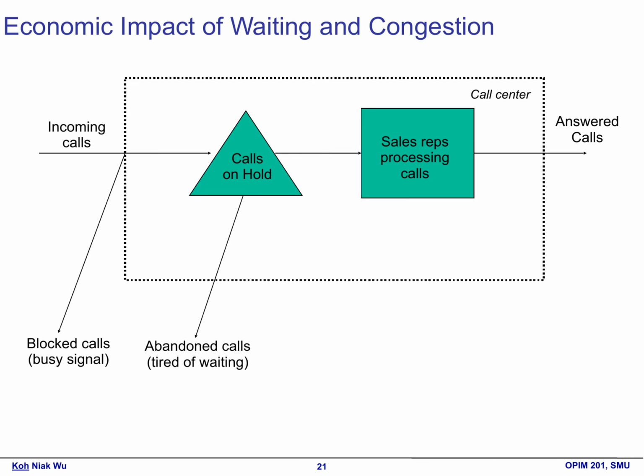In a bustling call center, the flow of incoming calls is vital for success. Each time a customer dials in, they hope to connect with a sales representative who can assist them. However, not every call gets answered immediately. Some customers find themselves on hold, waiting for help, while others may hang up in frustration. When the lines are busy, blocked calls occur. This means that customers cannot get through at all.